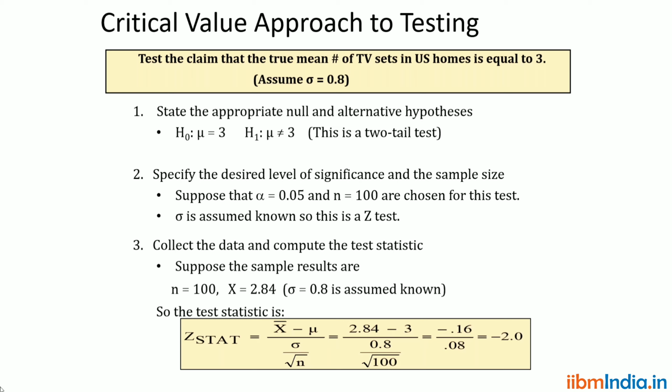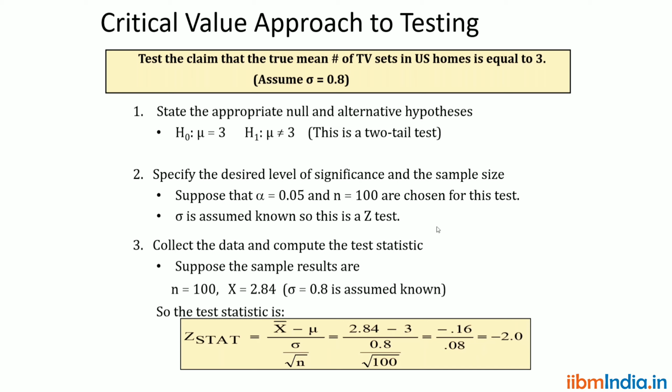Step 4, computing the calculated value. The calculated value is z equal to x bar minus mu divided by sigma by square root of n. Here x bar is 2.84 minus mu is 3, divided by sigma 0.8 by square root of n, which is 100. So we are getting the calculated value as minus 2.